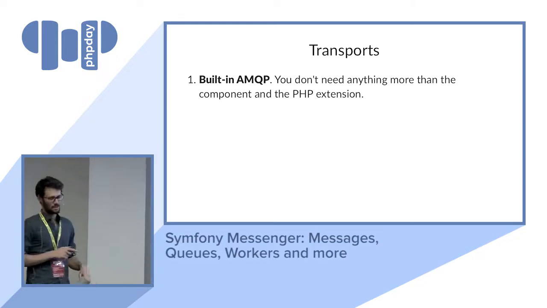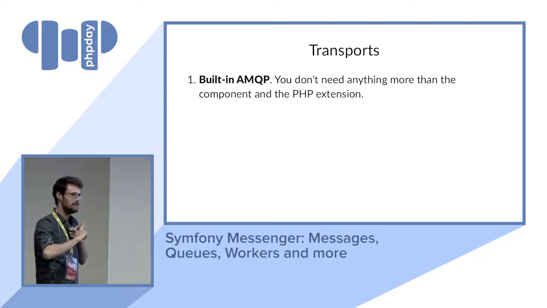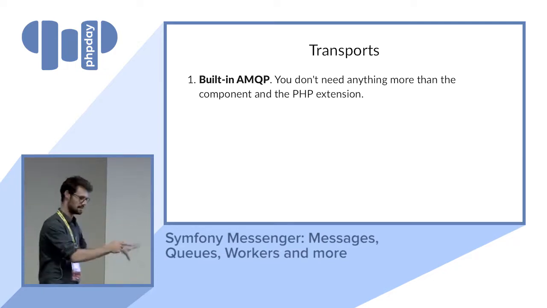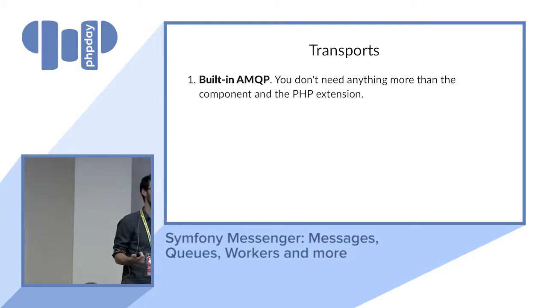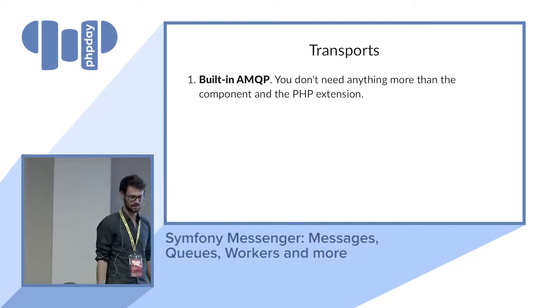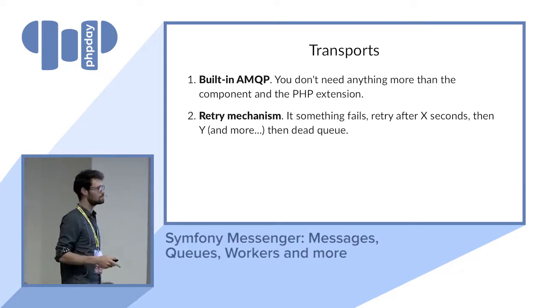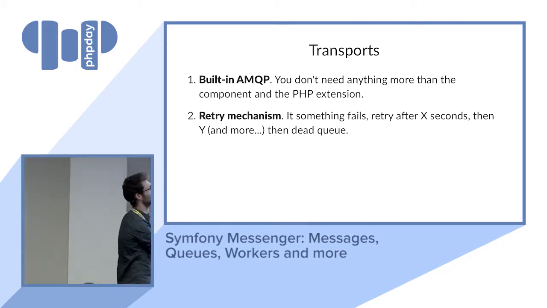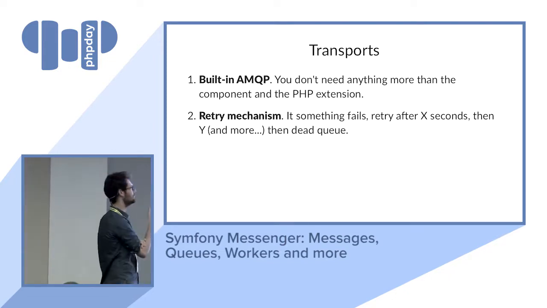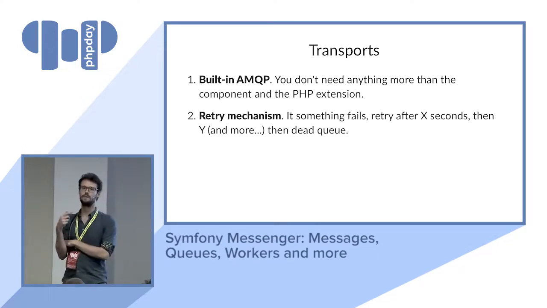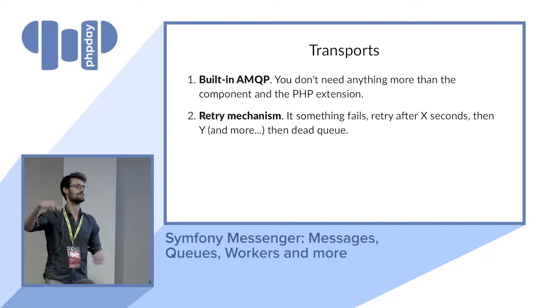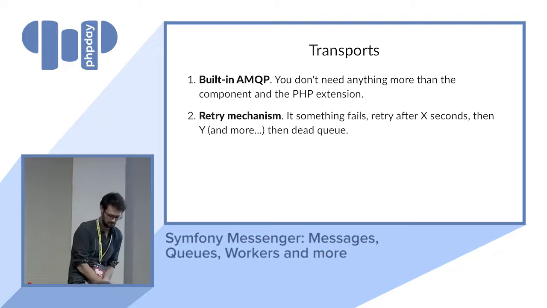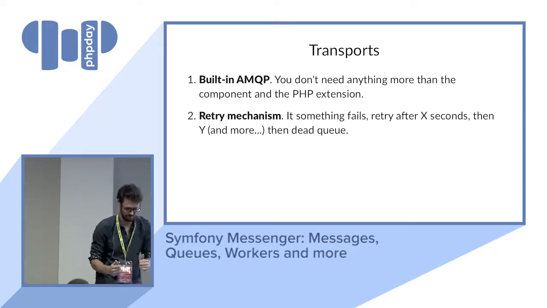So transport, again quickly, we've got a built-in AMQP transport, so you don't have to install anything else. You need to have the AMQP PHP extension, but that's usually not a big deal. The disclaimer is that it's still a pull request, but very, very likely to be in 4.1. We've got a very nice retry mechanism, where if something fails, it's going to wait X seconds, then if it fails again, it's going to wait Y seconds and this kind of stuff, and you can configure it.